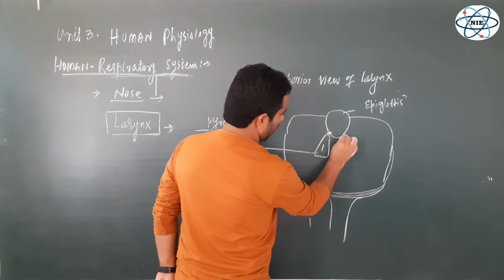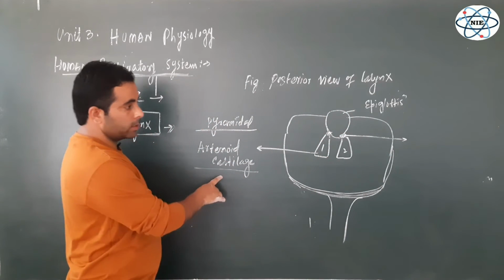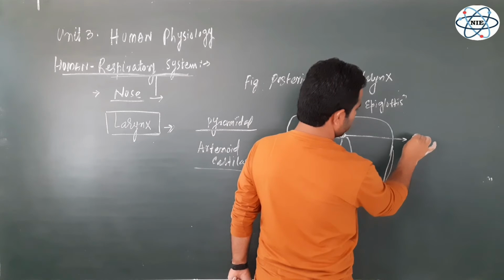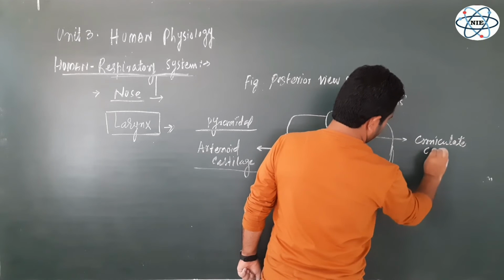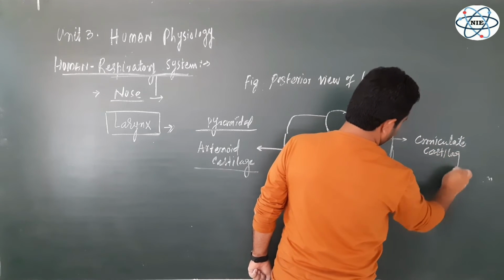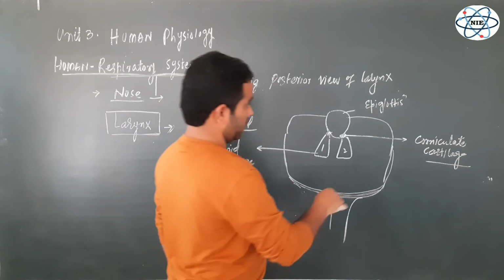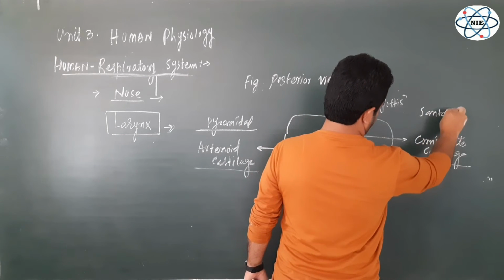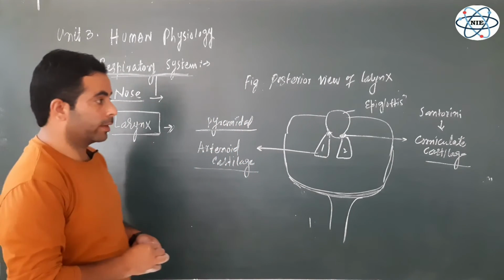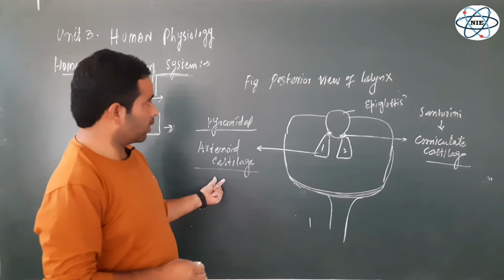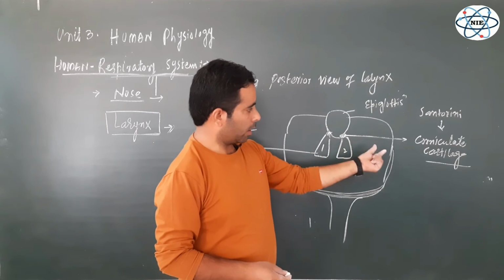Here we have 2 conical cartilages, again very small cartilages, just above the arytenoid cartilages, and these 2 small cartilages are known as corniculate cartilages. These are also known as cartilages of Santorini. These are also called corniculate cartilages, right? So these are 2 in number, arytenoid cartilages in the posterior view of the larynx, and here we have the 2 small conical cartilages called corniculate cartilages.